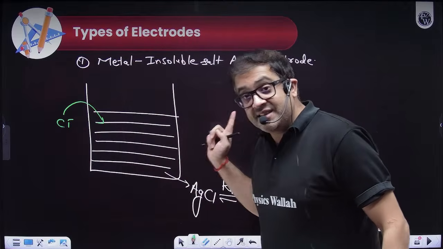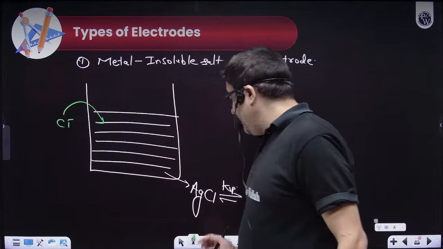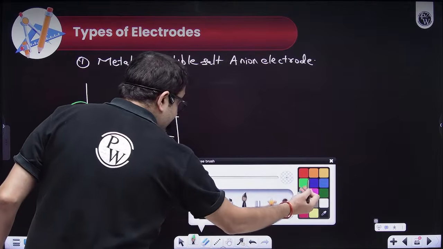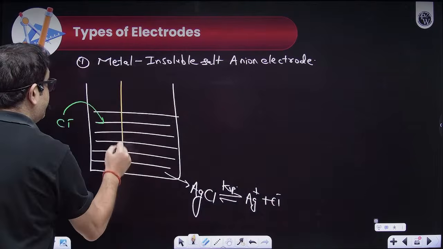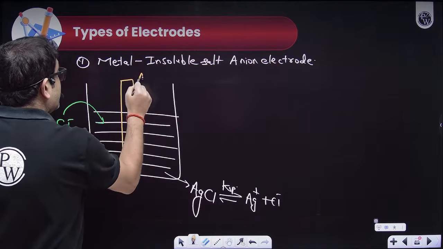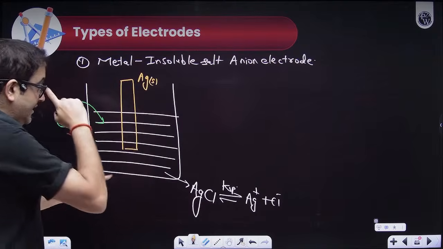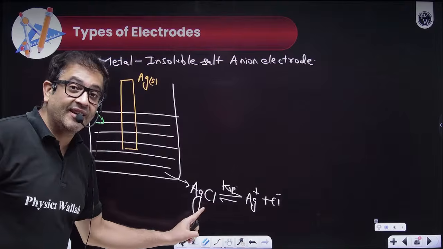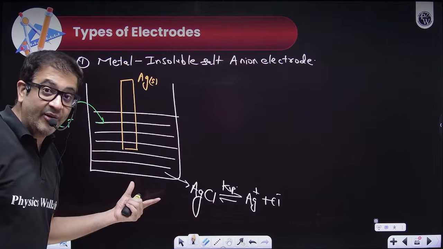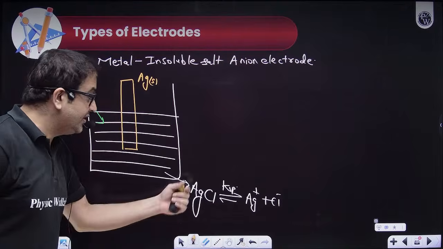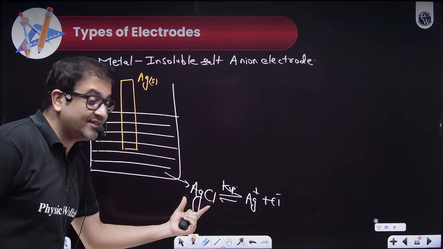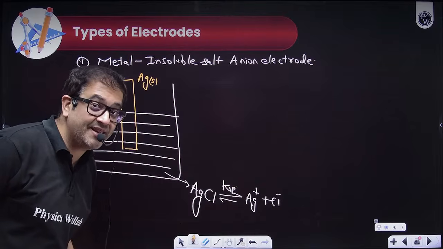So this is an insoluble salt, but technically, if I dip solid silver in this insoluble salt anion electrode, then although the redox is limited, it will be a saturated solution, so it will have at least some Ag plus.